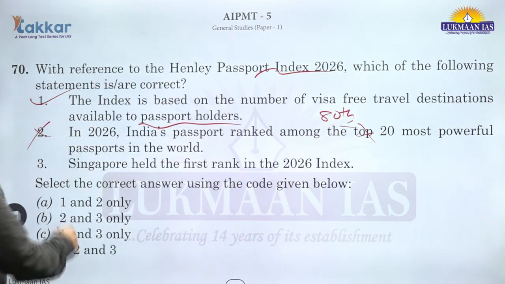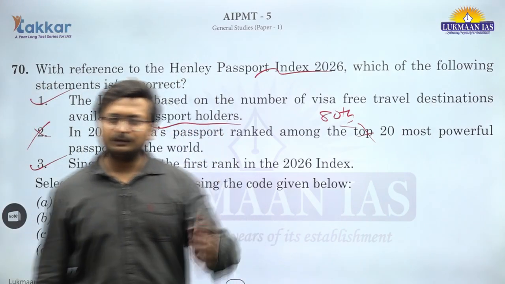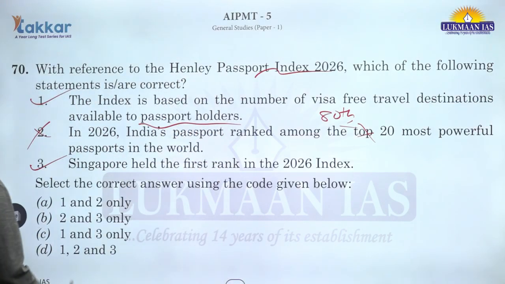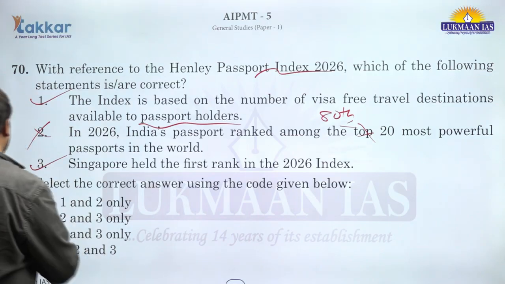Singapore held the first rank in the 2026 index. This is correct, and they have been holding this rank for many years. So 1 and 3 are correct. C is the correct answer for question number 70.